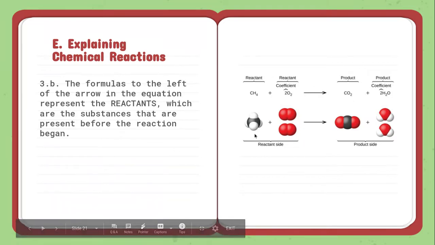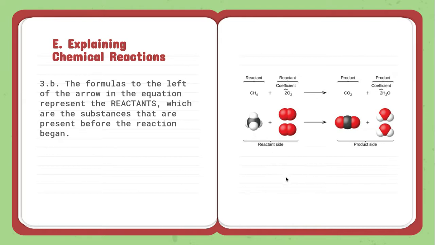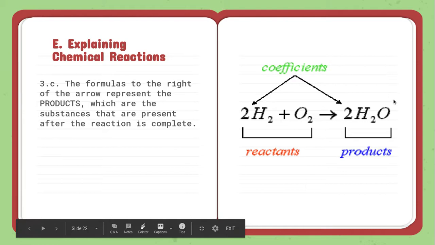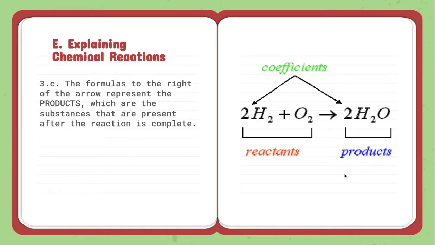But the stuff on the left that's going to react are the reactants. The formulas to the right are the products. This is what was made. So if I have hydrogen and oxygen becoming water, the product is the water that was made.